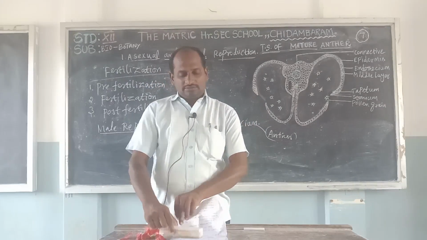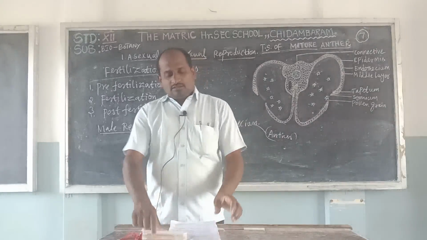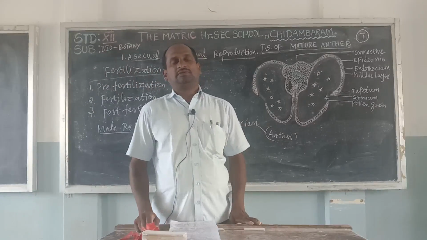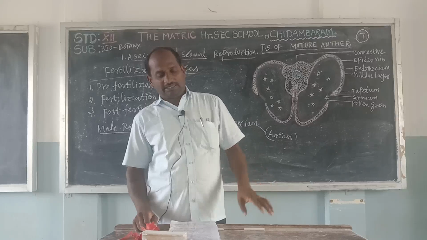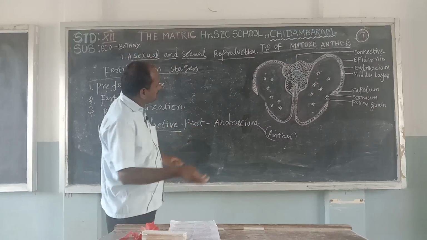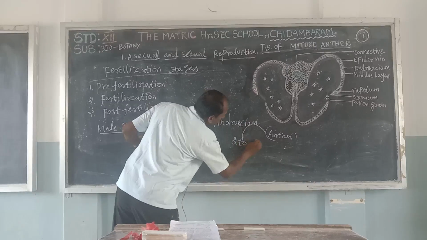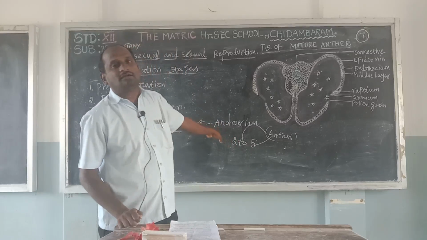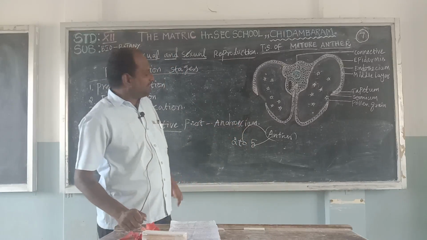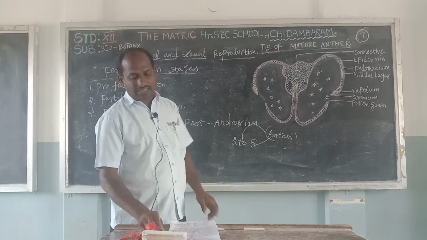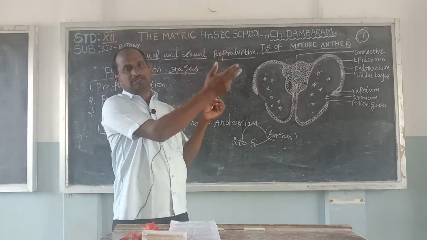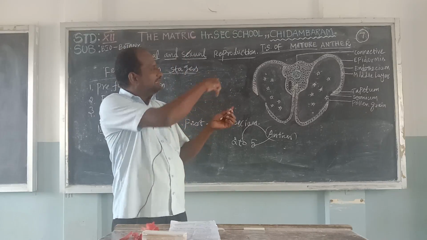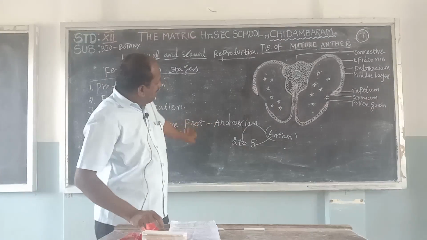Next, another one. The anther has a bilobed and dithecous nature. Each and every sporangium presents these. The anther has two to five lobes in some flowers. The anther wall is made up of the outer epidermis, inner endothecium, middle layers and tapetum, and many other characters of the anther.